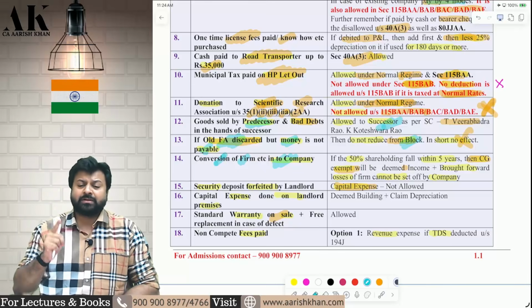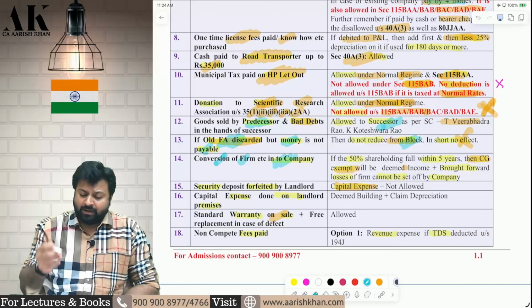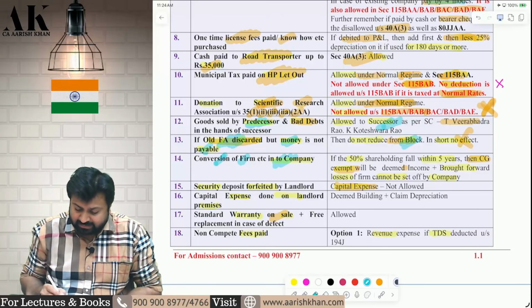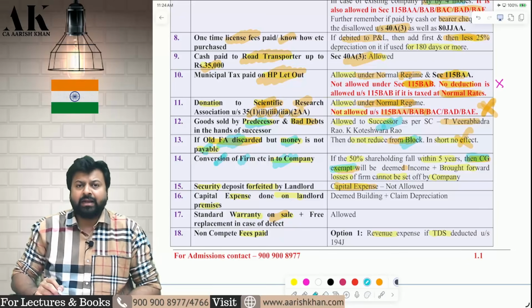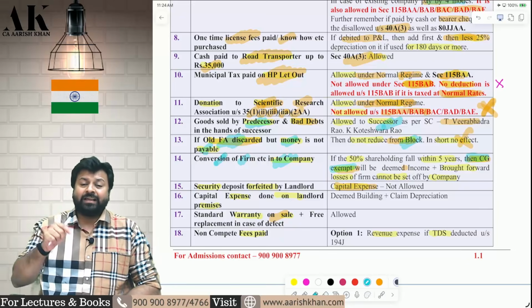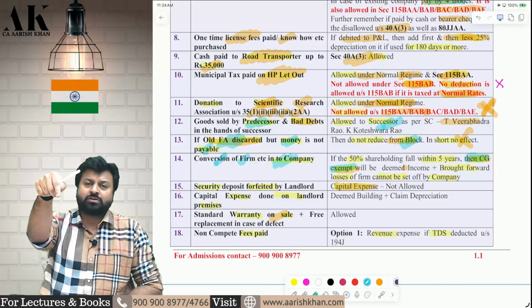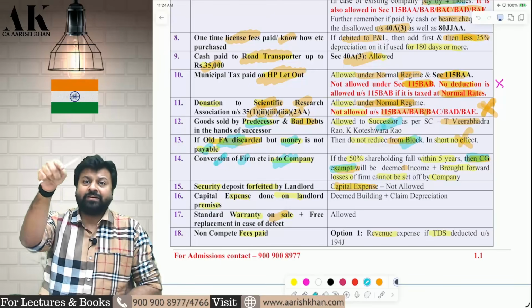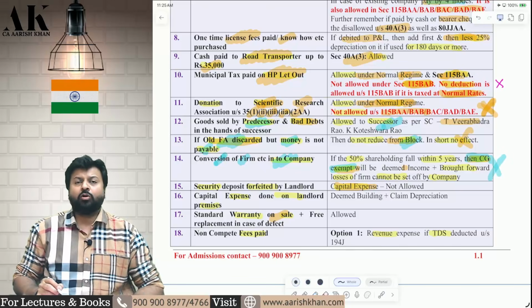If it goes below 50%, then the company has to bear two things. First, the capital gains which got exempted earlier under section 47(xiii), 47(xiv) will become taxable now. Secondly, the brought forward losses from the firm to the company. The firm can transfer the losses to the company, the firm can transfer unabsorbed depreciation also to the company. Which losses? Section 72 losses can be transferred to the company. That loss also cannot be set off by the company. I hope it is clear to all of you.